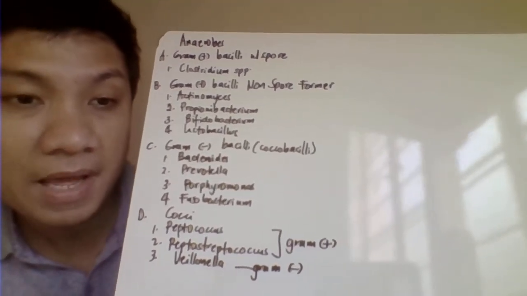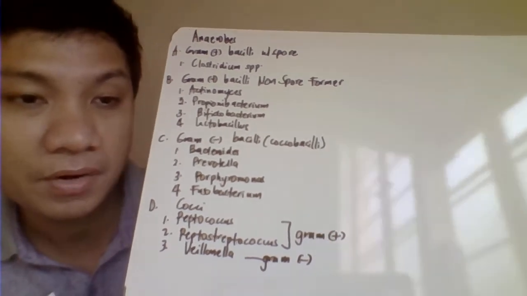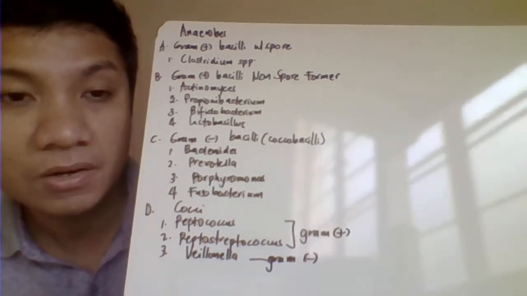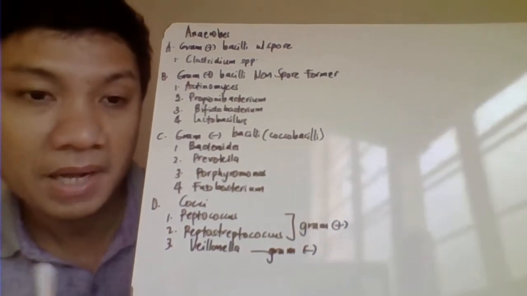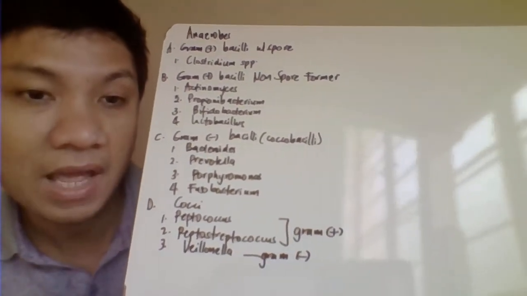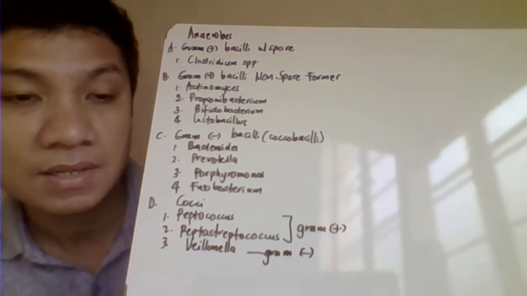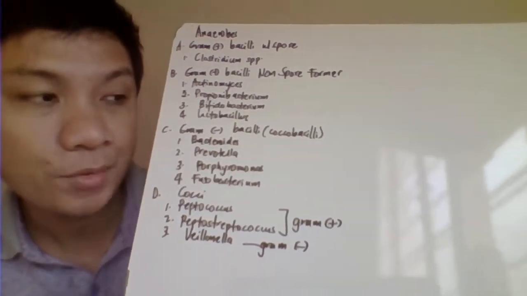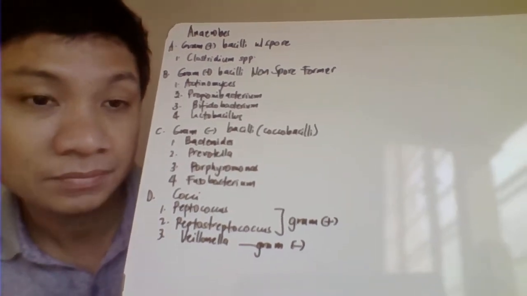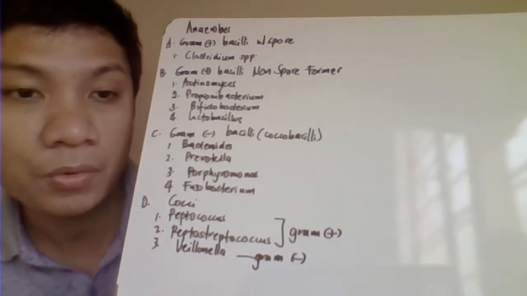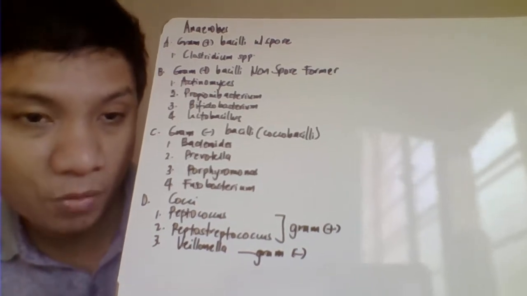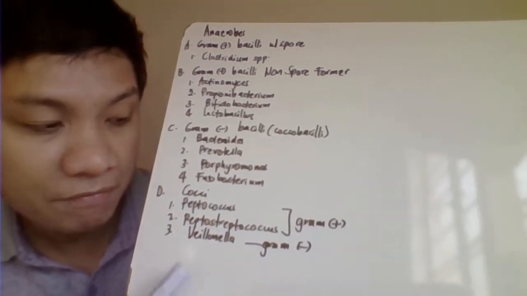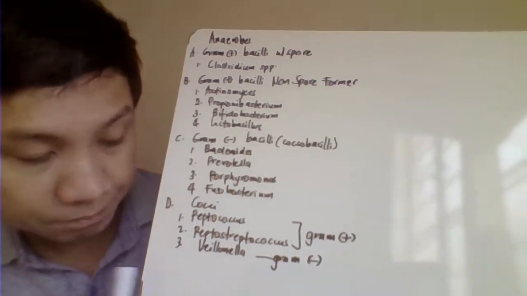On the other hand, the gram-negative anaerobes, which are bacilli but most likely coccobacilli, include our Bacteroides, your Prevotella, and your Porphyromonas. Another one is your Fusobacterium. Then we also have the gram-positive cocci, which include your Peptococcus and your Peptostreptococcus. And the gram-negative cocci anaerobe we have here is your Veillonella.